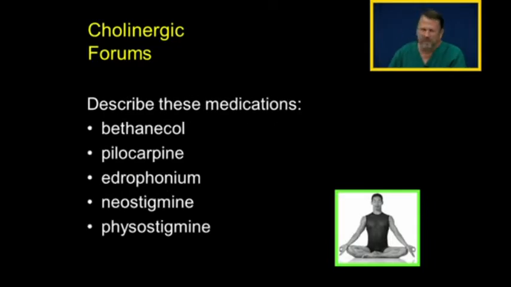Can you describe bethanechol, pilocarpine, edrophonium, which is Tensilon, neostigmine, and physostigmine? All the stigmines are cholinesterase inhibitors, and you'll notice all of these are cholinomimetics. Even though they have all sorts of different indications and uses, I want you to see that their effects are the same across the board.